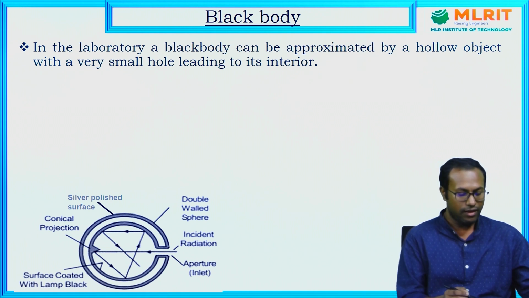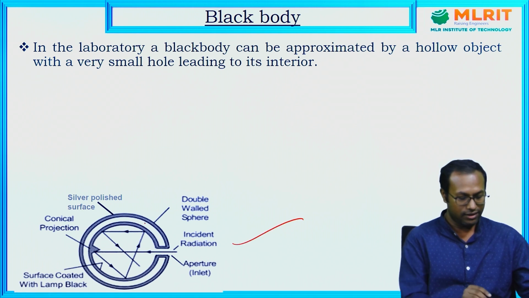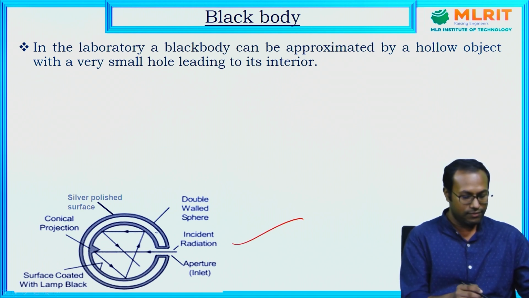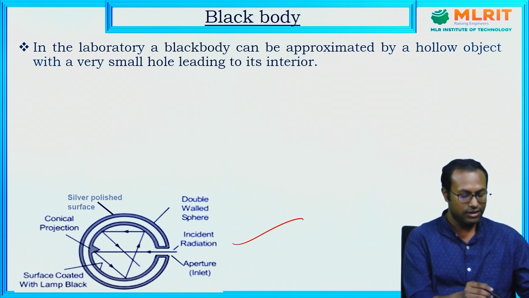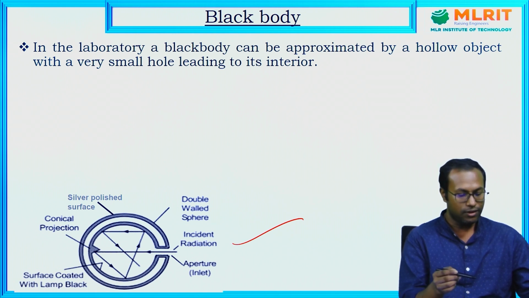Okay, this is a spherical shell, and in this spherical shell there is a small hole, and the outer wall is a silver polished surface. To prevent the absorption of outward radiations, the outer surface is coated with silver polish.